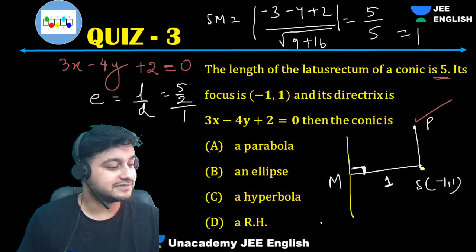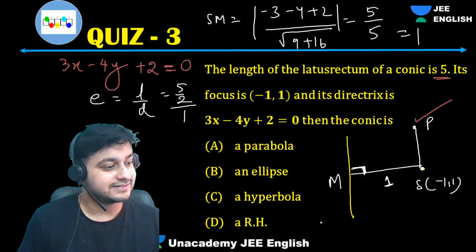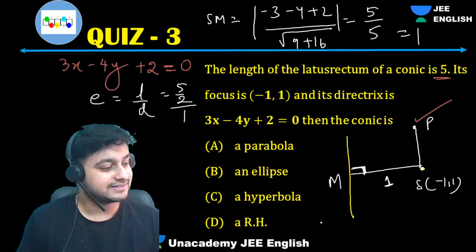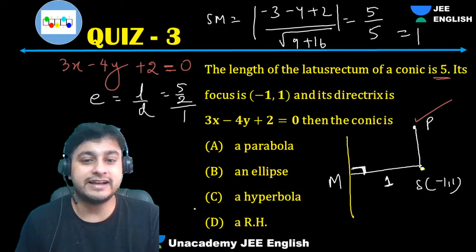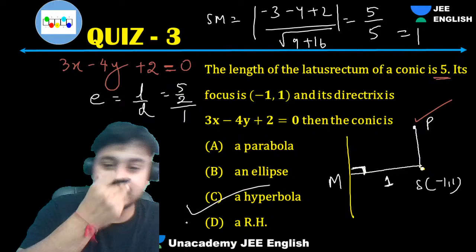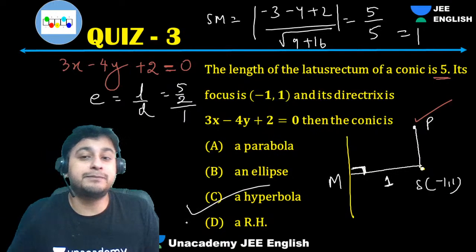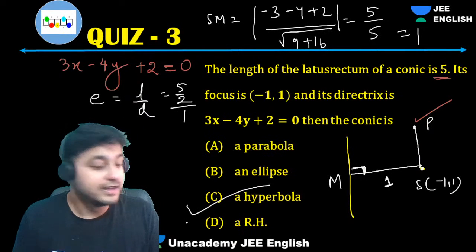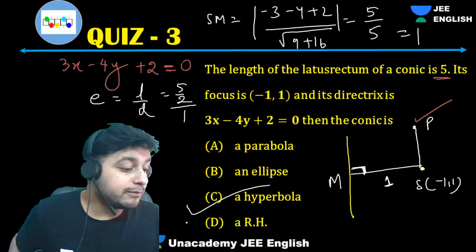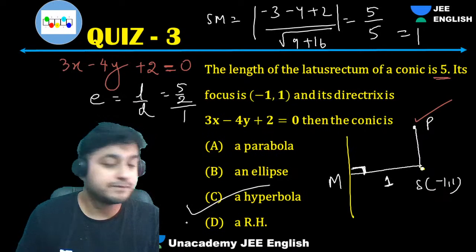Got it? Okay. So E is coming as 5 by 2. That's the reason why it will be a hyperbola. Understood? Parabola means eccentricity 1, na?